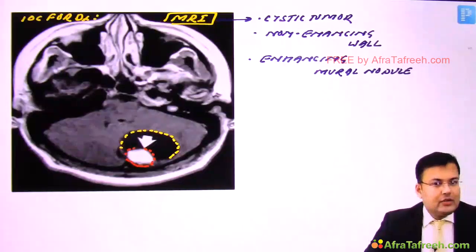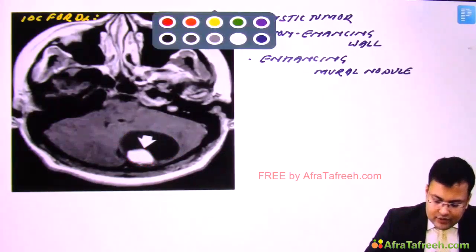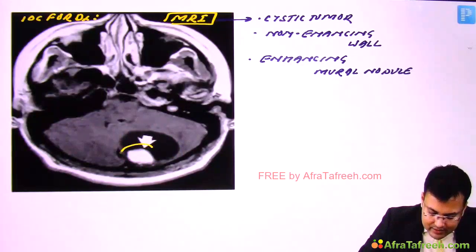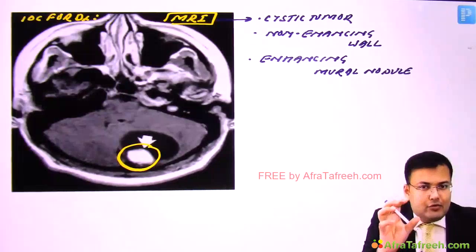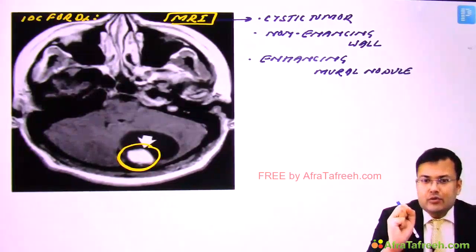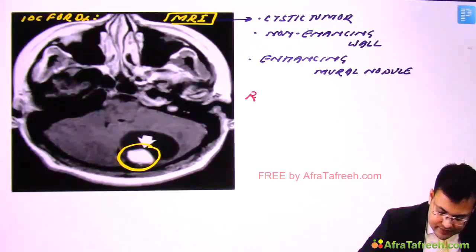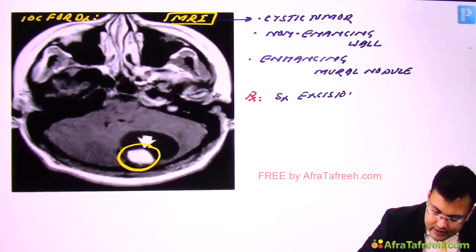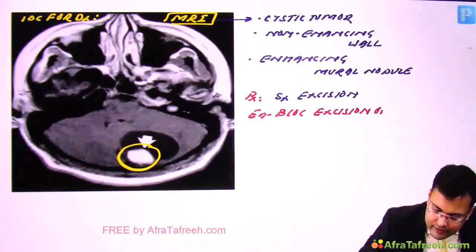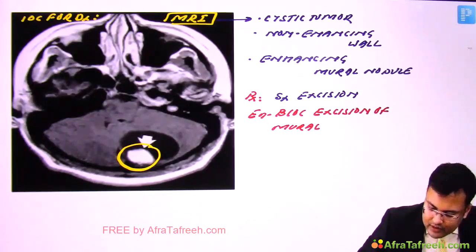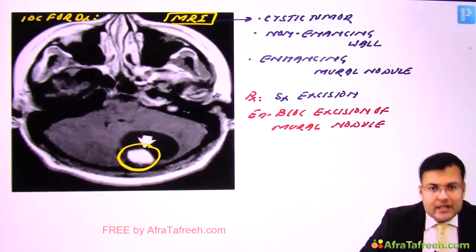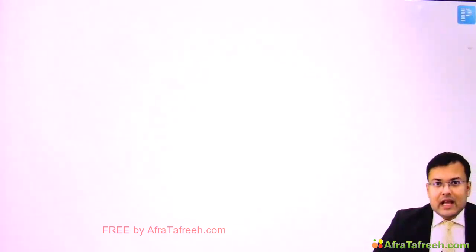Simple. So what is the treatment? Here we have to go for surgical excision, and in this surgical excision what we are supposed to excise mainly, we have to go for en bloc excision of this mural nodule. Clear? So the treatment is surgical excision, and generally we go for en bloc excision of the mural nodule. Clear? So this is how we manage hemangioblastoma. Now we are going to discuss glioma. So see, what are the tumors which are included in glioma?